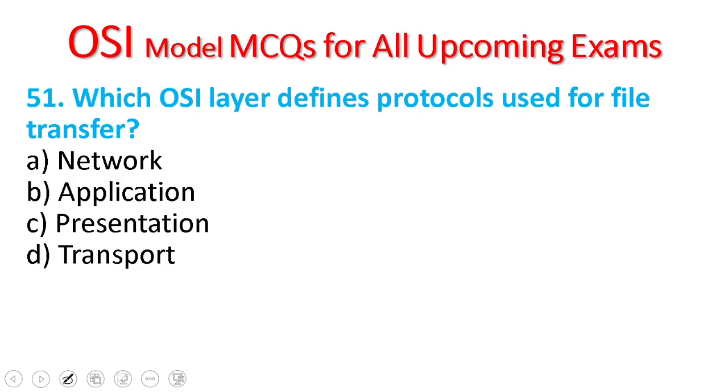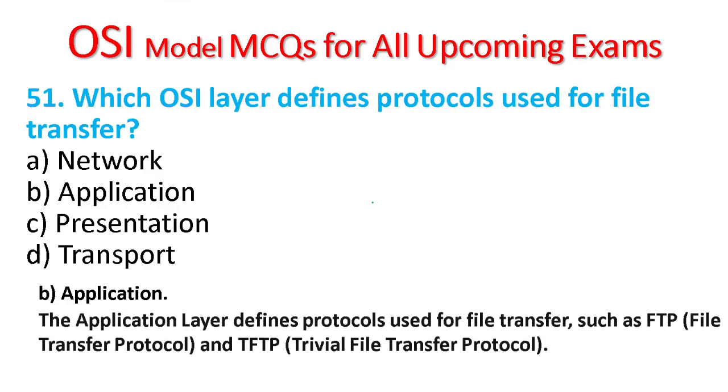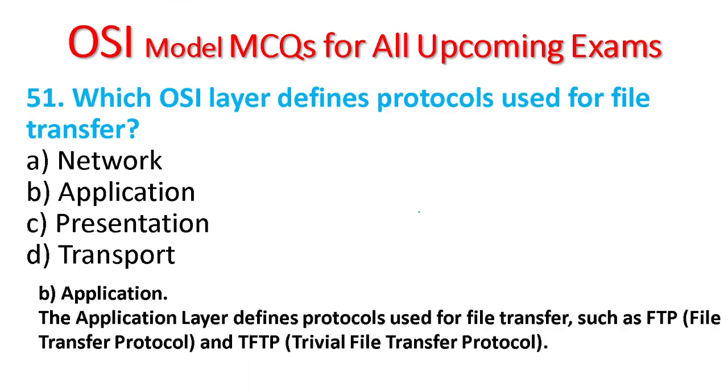51. Which OSI layer defines protocols used for file transfer? Application layer. The application layer defines protocols used for file transfer, such as File Transfer Protocol and Trivial File Transfer Protocol.